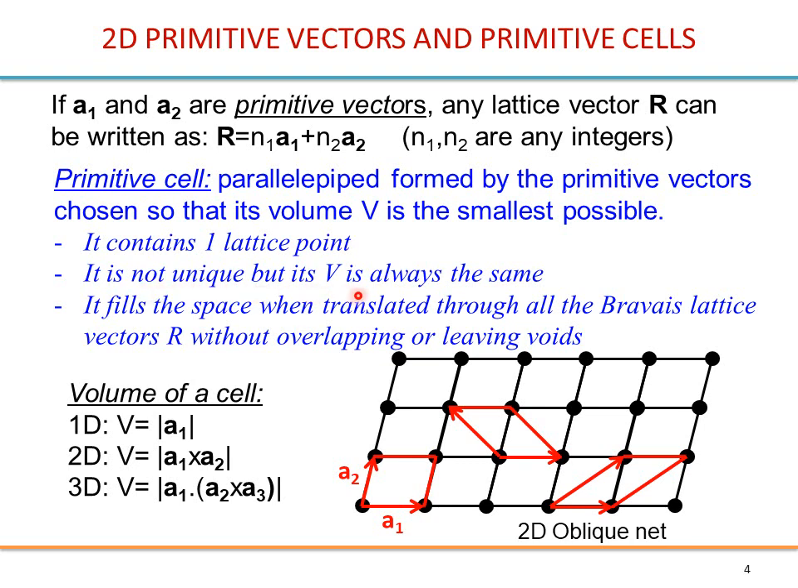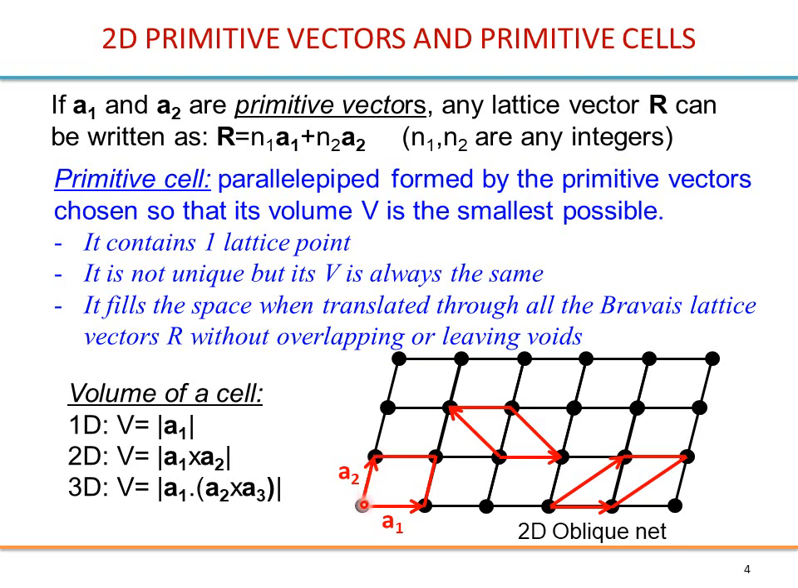It is not unique, but its volume stays the same. So indeed, if you take this cell, again you have 1 point inside, and so same volume, and it works. So it is also a possible unit cell. Same for this one. It fills the space when translated for all the Bravais lattice vectors R without overlapping or leaving any voids.